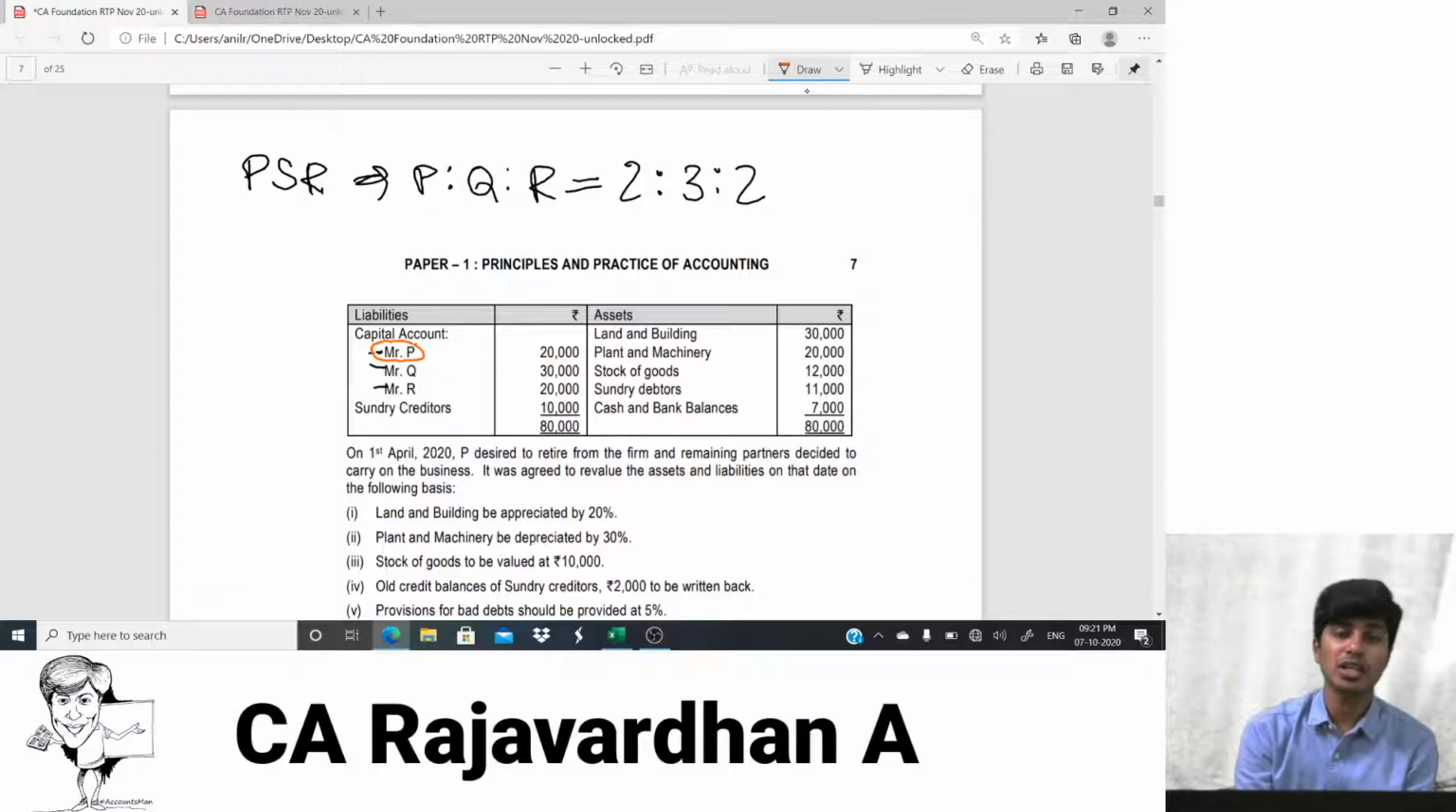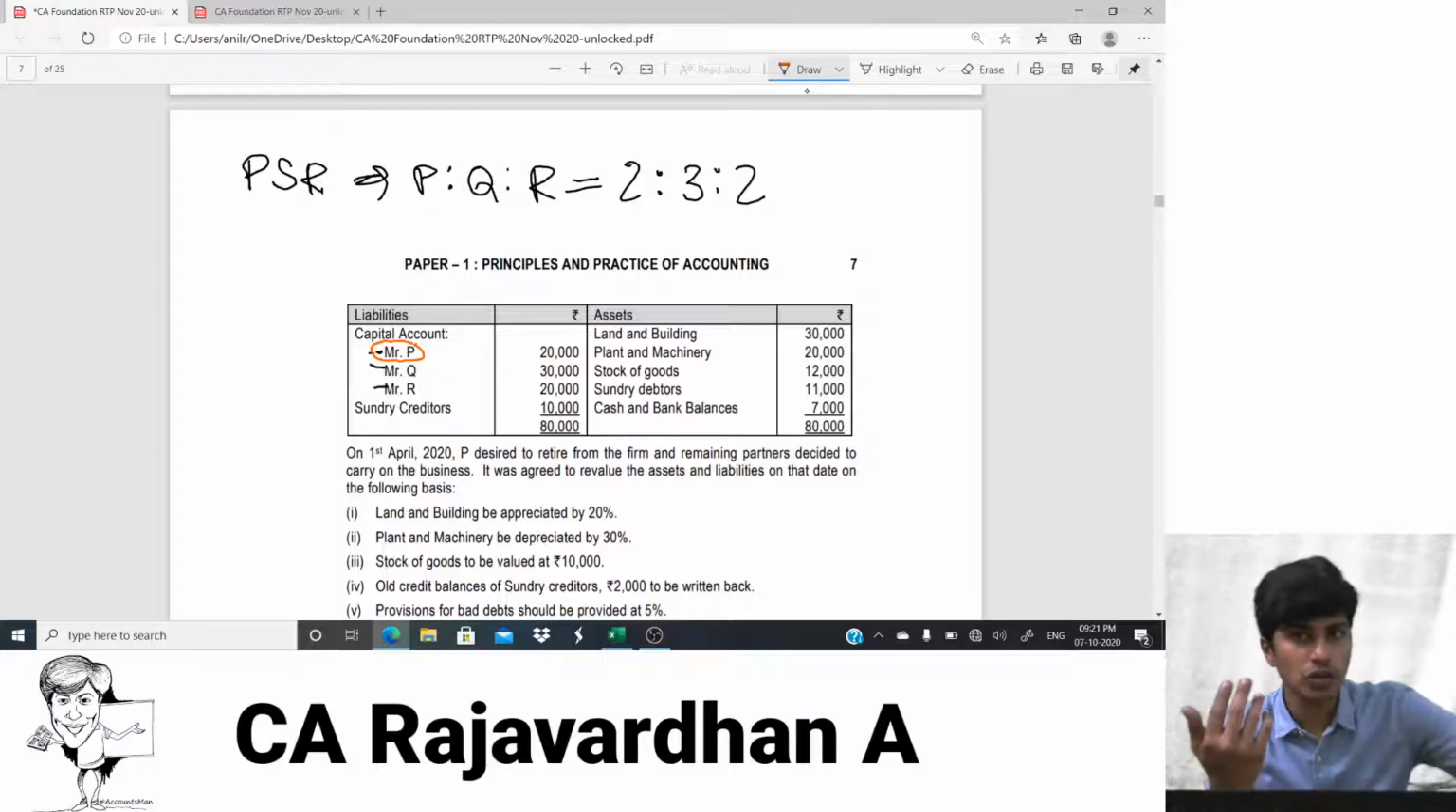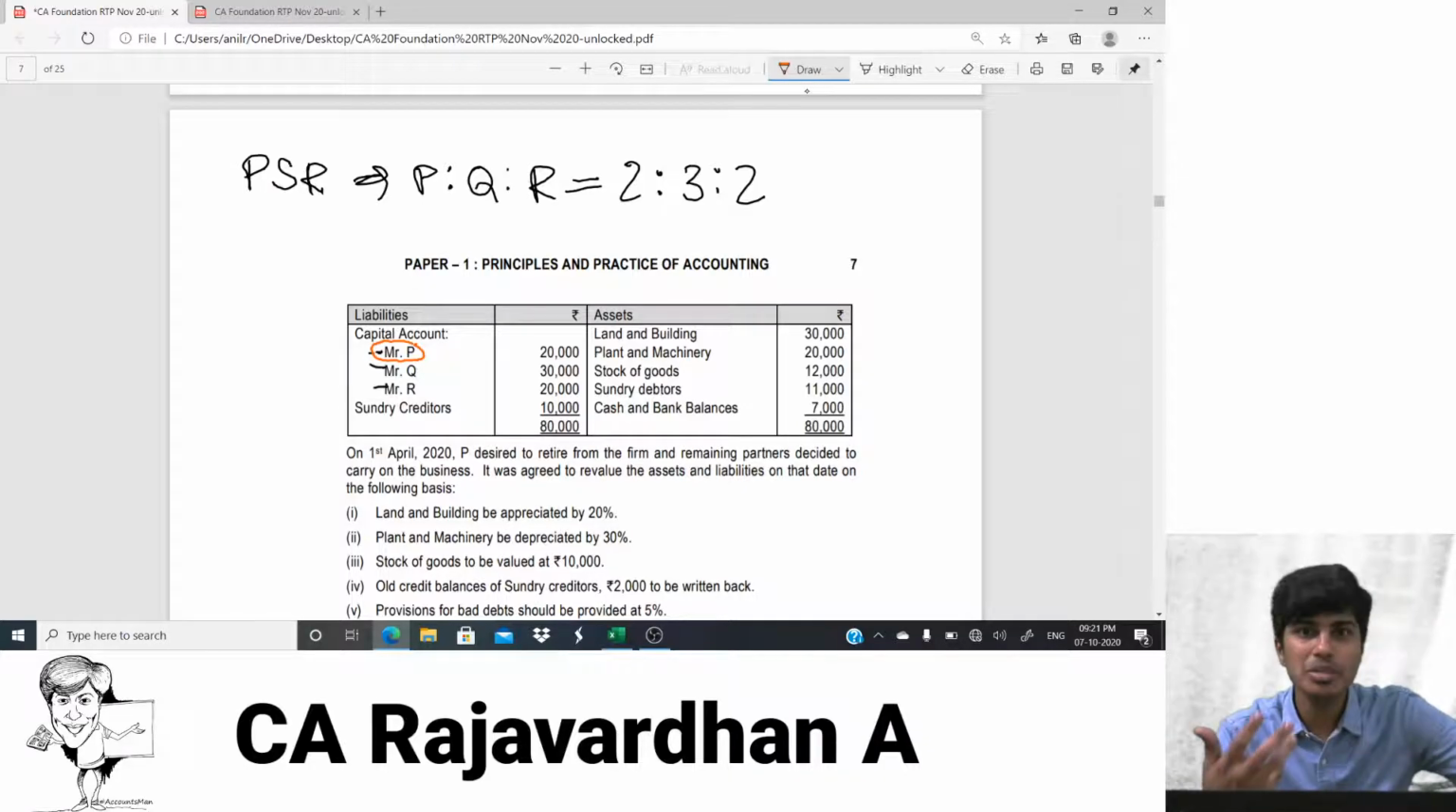So they're revaluing the assets. Why are they revaluing the assets? Maybe because assets are recorded at historical costs, and right now there might have been some profits made by way of appreciation on these assets. And now what is happening is, if P retires and the assets are not revalued, then P will miss out on the profits which are not accounted for because of the historical cost concept.